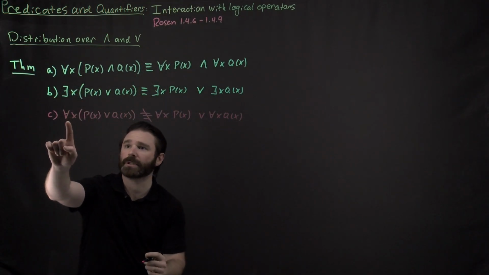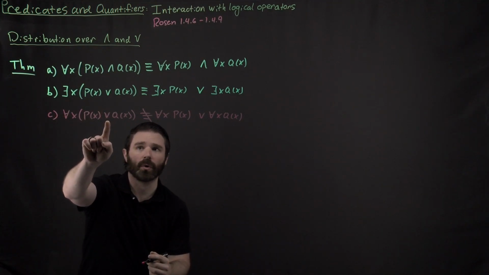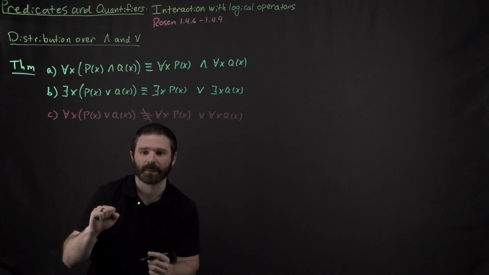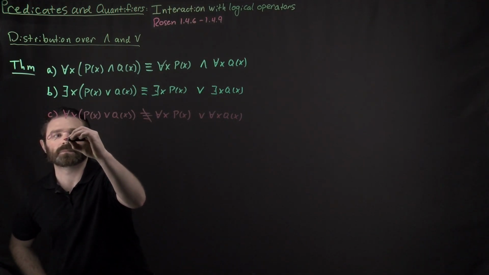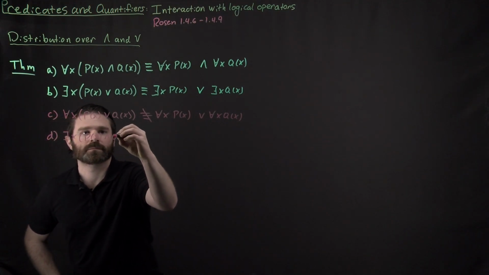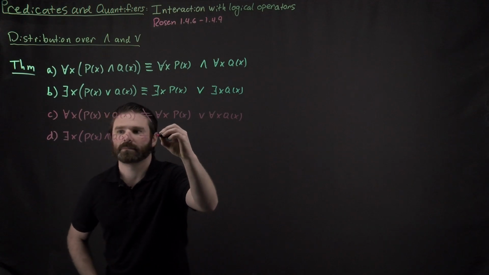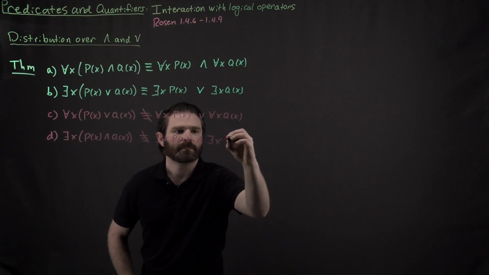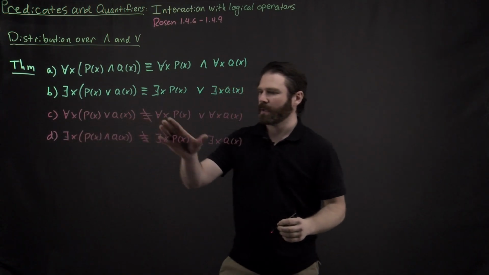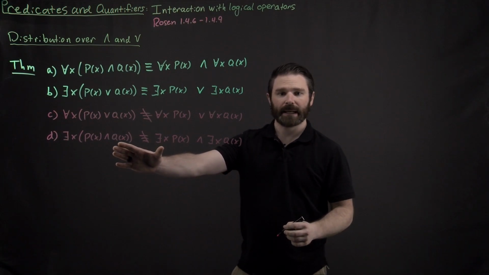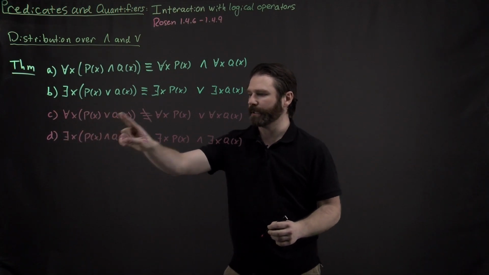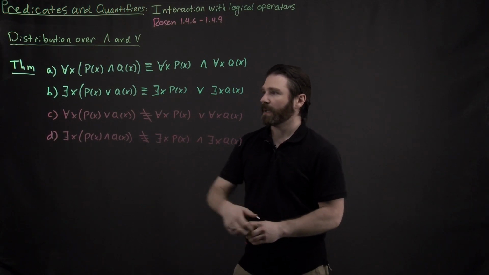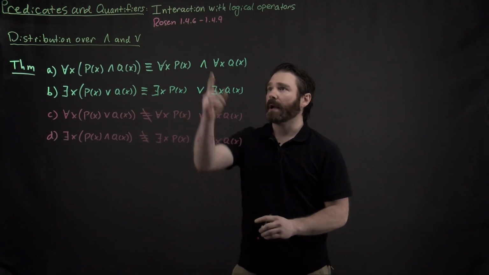I cannot distribute my universal quantifier over ors. I cannot do this. They're not logically equivalent. And similarly, these two are not logically equivalent. I cannot take my existential quantifier and distribute it over an and, or a conjunction, right here. So these are 4 claims right here, and they are all proved in Rosen.